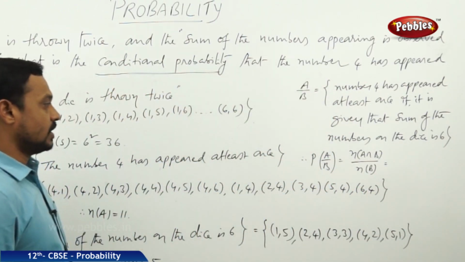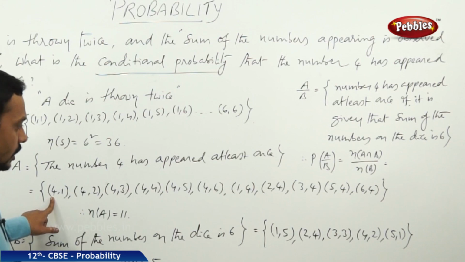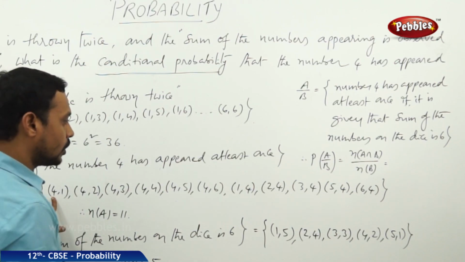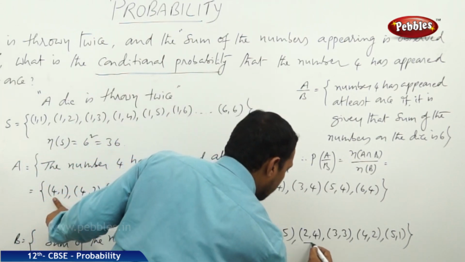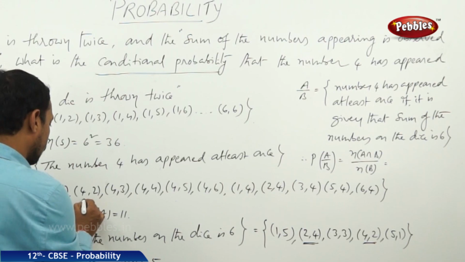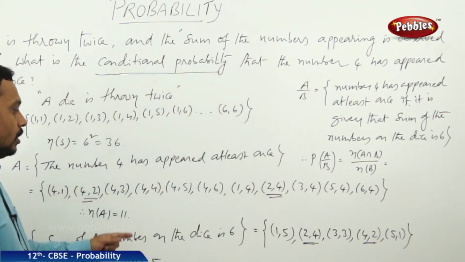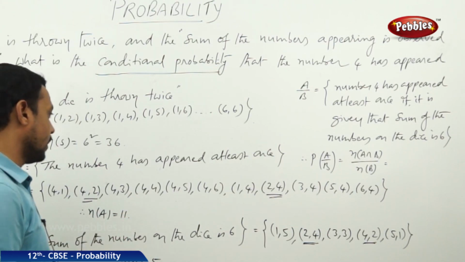n of A intersection B. What are the common favorable cases of A and B? The common values are, here you see, (4, 2) and (2, 4). Just 2 are common in both A and B.